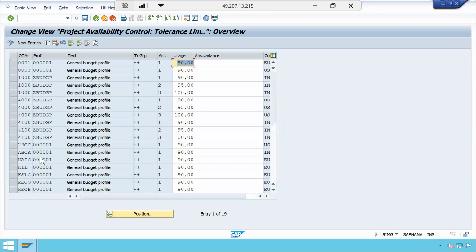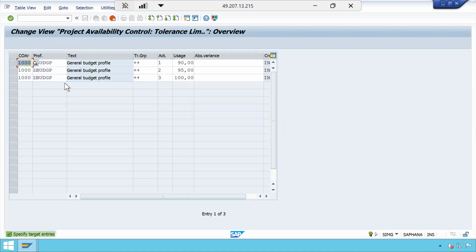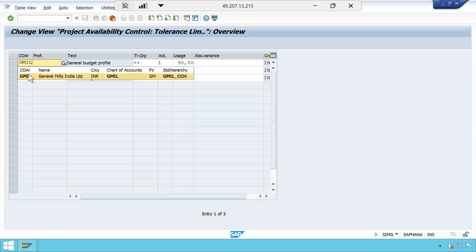It is the process of warning and error messages, where we want to give a warning and where we want to give an error message. So we can set that as a tolerance limit. Yes, I am doing that now. So our controlling area is GMIL.